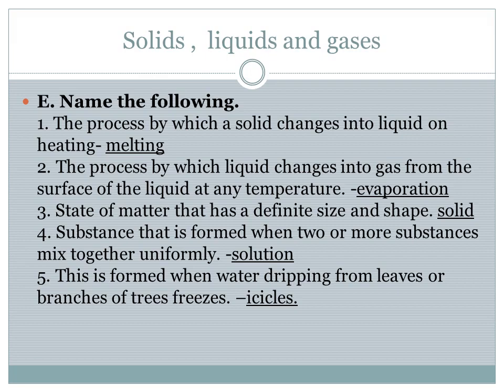Third one, in which matter they have the definite size and shape. As you all know, the solid is the substance, it has the definite size and shape. Fourth one, when we mix two or more substances uniformly, what we will get? We will get the solution. Okay, so when two or more substances mix together uniformly, they will form a solution. Fifth one, this is formed when water dripping from the leaves or branches of the trees freezes. It is called as an icicles.